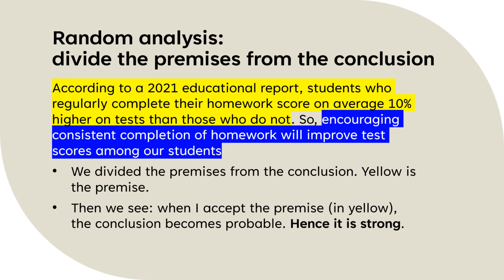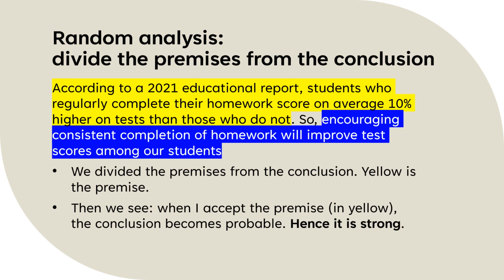Okay. Now, once we separate out the premises from the conclusion, this is how we figure out if it's strong. We accept the premise as true. We just accept it. We don't ask questions. We just accept the premise. And then we ask whether the conclusion is probable. Okay, so this is the idea. If you accept that students who regularly complete their homework do better on tests, then guess what?